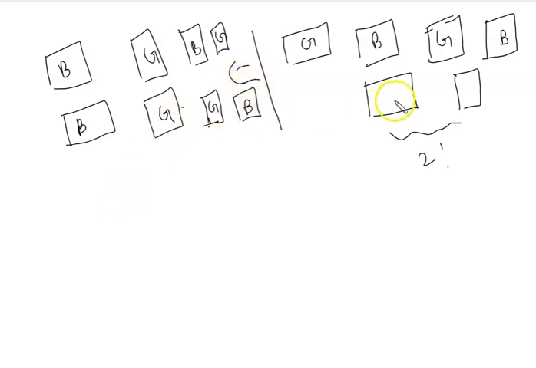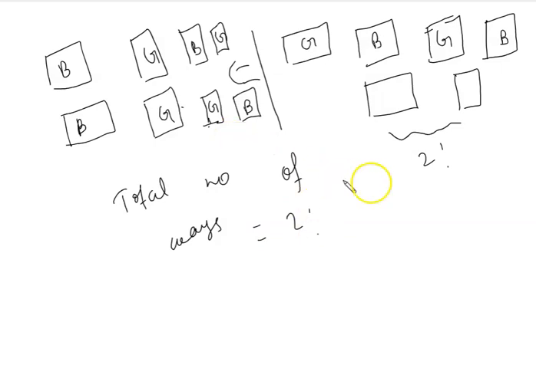So the total number of ways equals 2 factorial, and there are 3 ways: 1 way, 2 ways, and 3 ways. So we write 2 factorial into 3, and it will be 6, and 6 is the correct answer for this question.